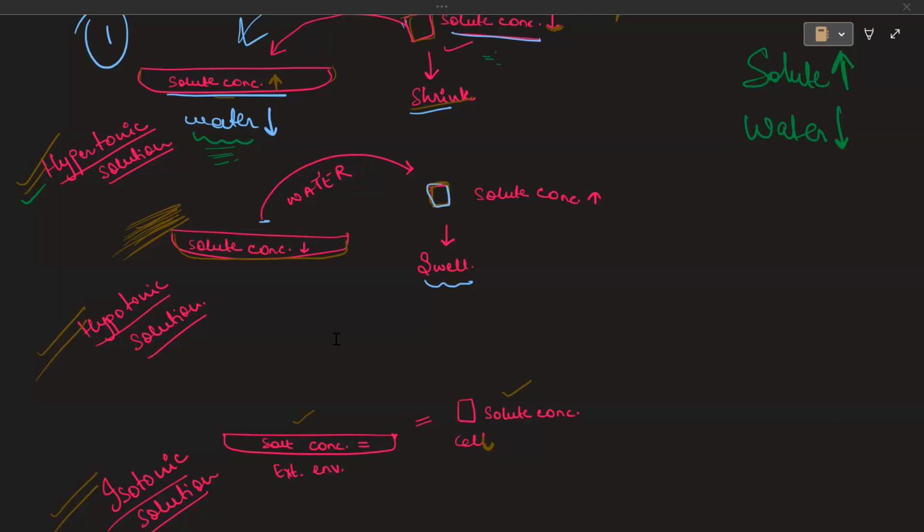You should know what happens to the movement of water in these cases. In hypertonic, the water will move outside the cell. In hypotonic, the water will move inside the cell. And in isotonic, there will be no movement of water as such, because the concentration on each side, inside the cell and outside the cell, will be the same. Got it? Yes, ma'am.